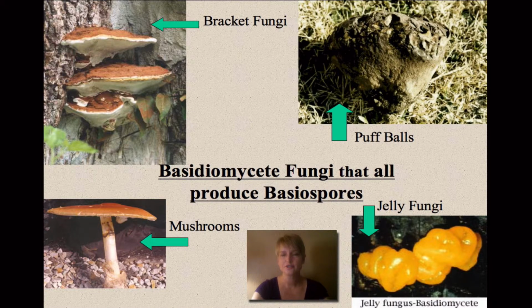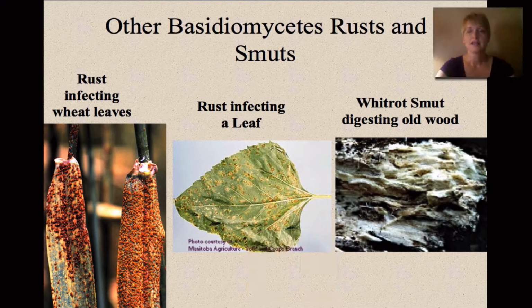And this picture shows several different types of basidiomycete fungi. So we have bracket fungi, which grow up on the edges of trees. We'll have puffballs, regular mushrooms, and then a really interesting fungi called jelly fungi, which actually looks just like a blob of jelly.